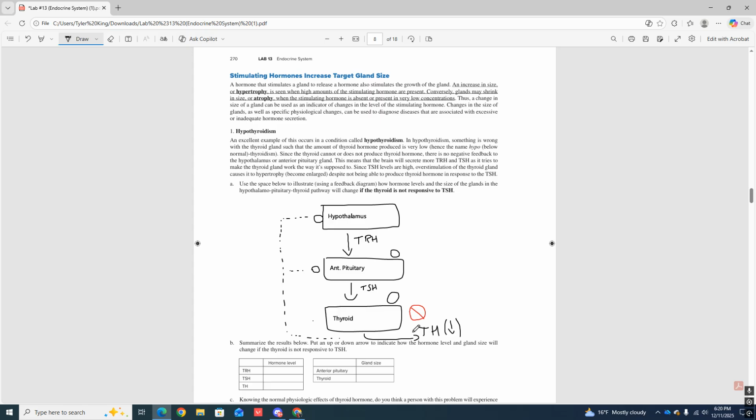So what's going to happen? It's going to go up and tell the hypothalamus and the anterior pituitary, hey man, I'm at a really low level of TH. I need some more. Keep kicking it out for me, okay? So because of that, it's going to stimulate that hypothalamus and the anterior pituitary. So we're going to draw a plus in those little circles there because it's stimulating them to work, okay?